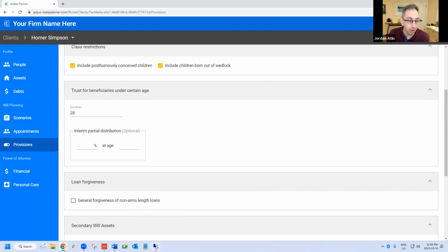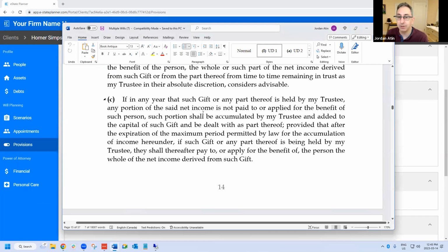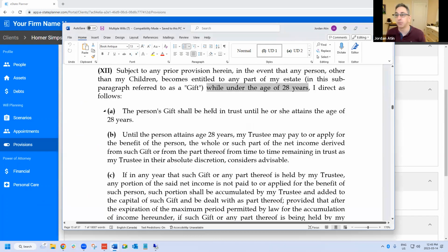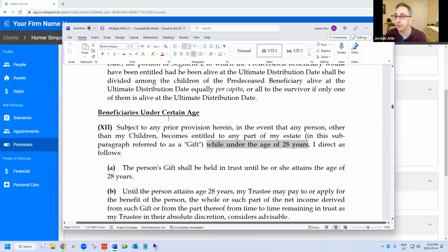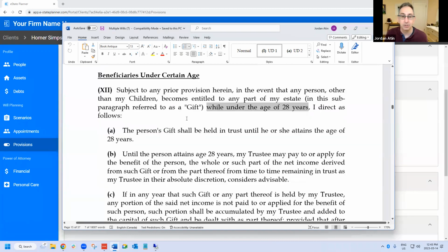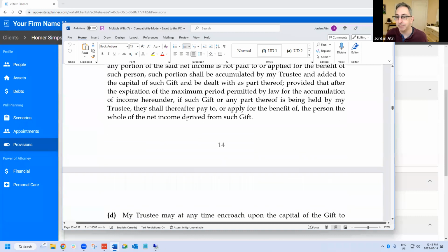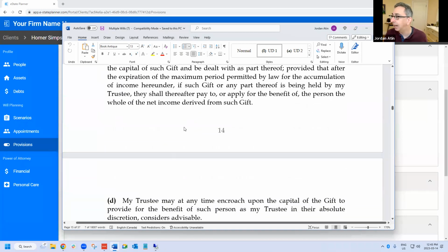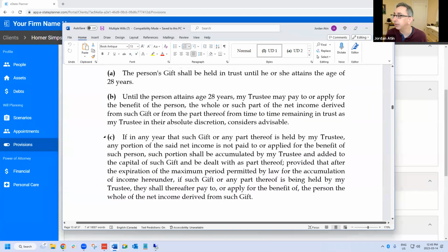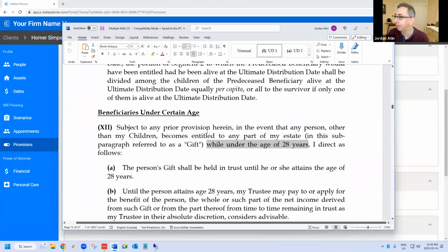And again, it's always going to appear as long as eState knows what's out there. If there's a gift over to remote issue, it's going to put in this beneficiaries under a certain age clause. If everything's going to charity, it knows that there's nobody who could be under a certain age, and therefore it wouldn't print this. So that's the idea. But as soon as it sees one, the clause will not disappear ever.